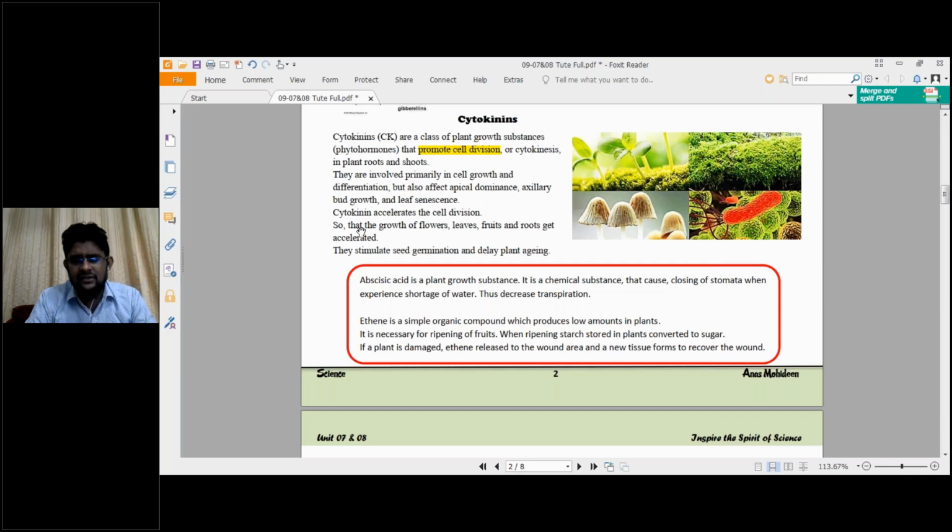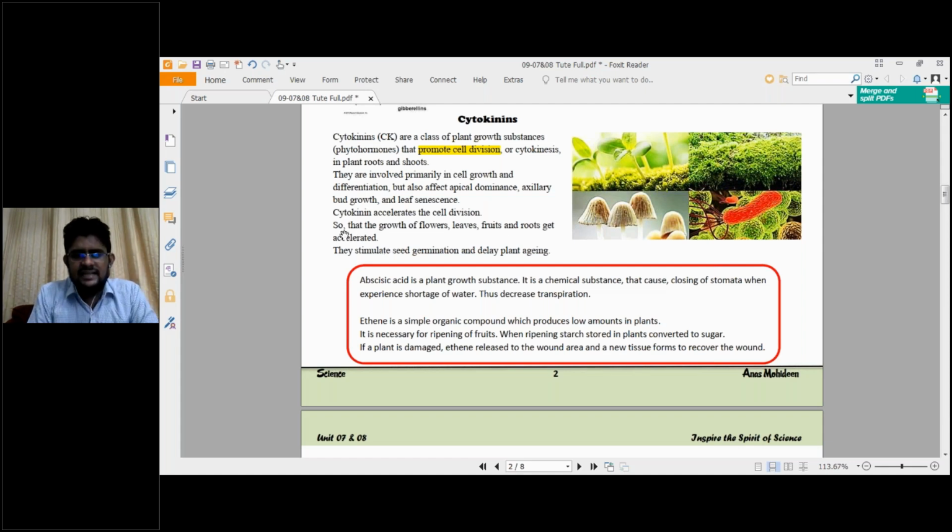So during this cell division, the cells will be differentiated, and then they will be assigned their certain functions. So this is how cell division is promoted by cytokinin. Cytokinins are important for the cell division process.